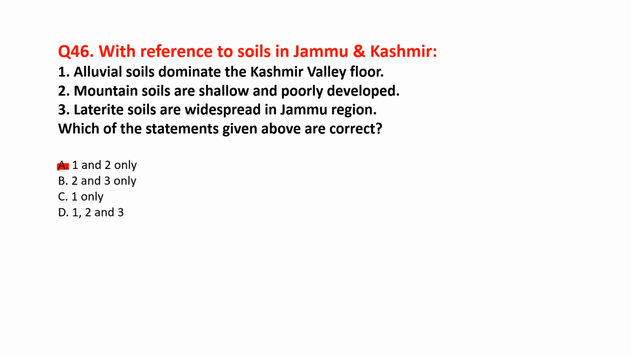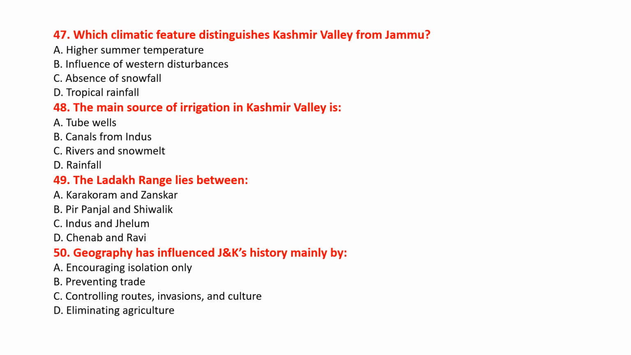Next is question number 47. Which climatic feature distinguishes Kashmir Valley from Jammu? Option A, higher summer temperature. Option B, influence of western disturbances. Option C, absence of snowfall. Option D, tropical rainfall. And the correct answer for this will be option B, influence of western disturbances.